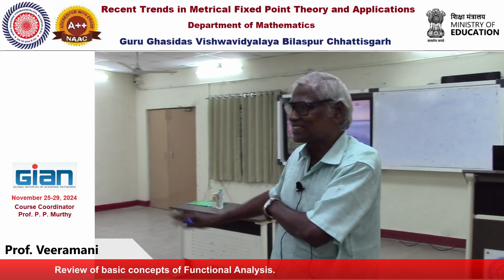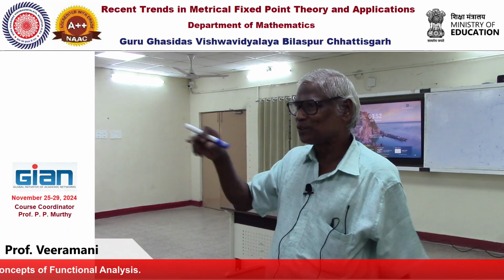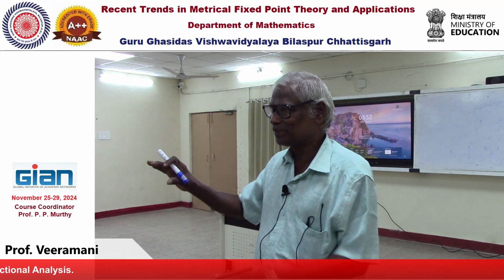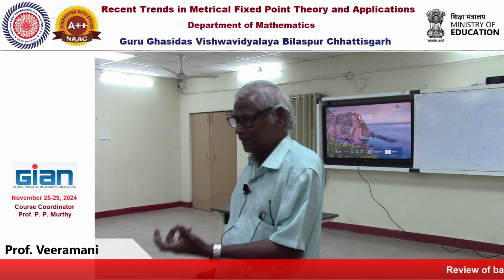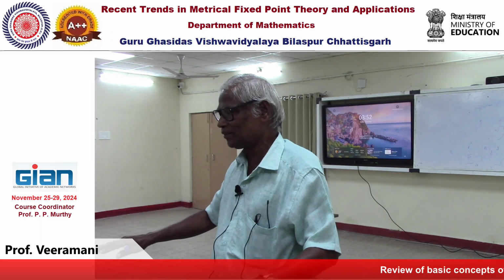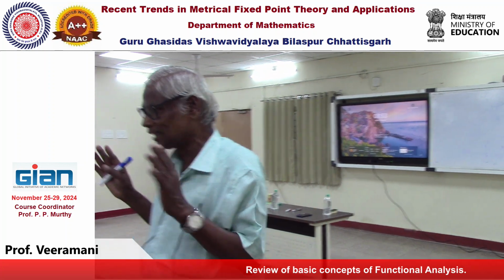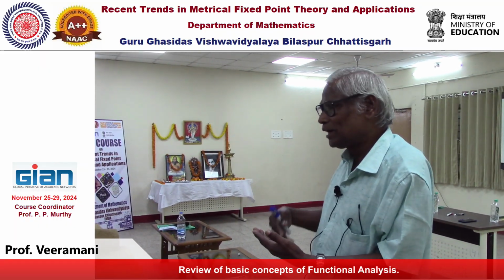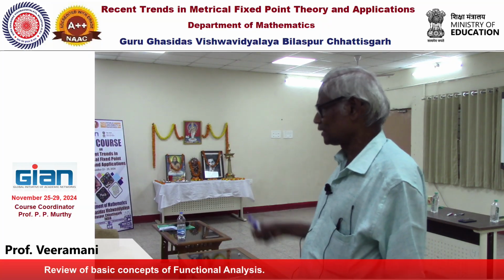Maybe whatever we discuss, I will ask some of you tomorrow. Like, f from closed [a,b] to closed [a,b] continuous means it has a fixed point. That is trivial in the sense that it is nothing but the intermediate value theorem. Nothing but the continuous image of a connected set is connected. To prove the intermediate value theorem, you need this: continuous image of a connected set is connected.